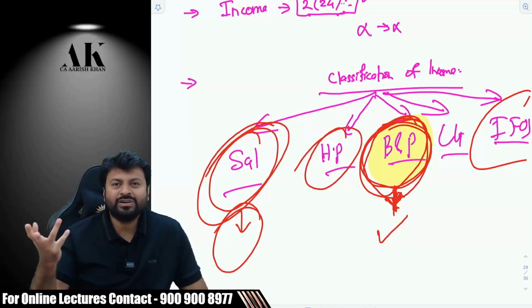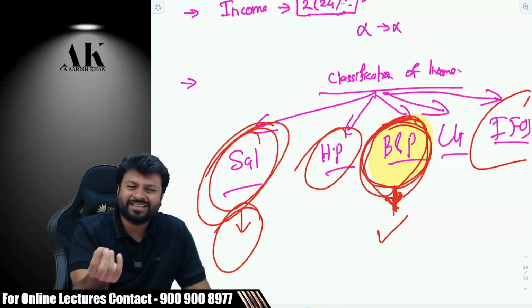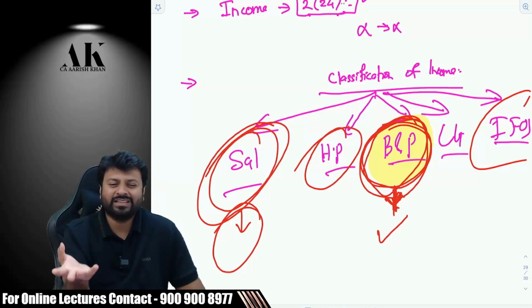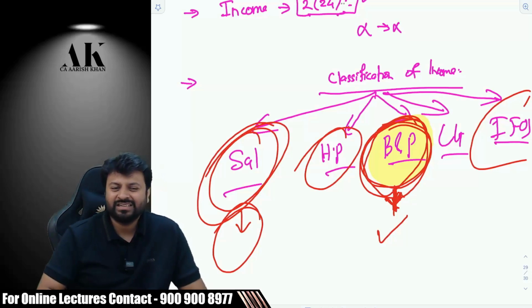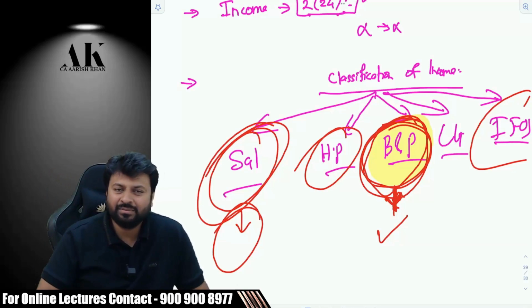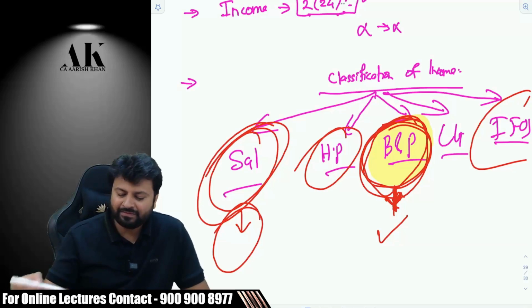Apart from that, there is no great benefit. Some small exemptions are there of HRA, all those things. Somewhere it is 20,000, somewhere it is 30,000, somewhere it is 60,000, not more than that. Apart from that, the rest of the salary has to be taxed at the slab rate of 30% if you are earning more than a limit. So there is no great benefit given to salary.